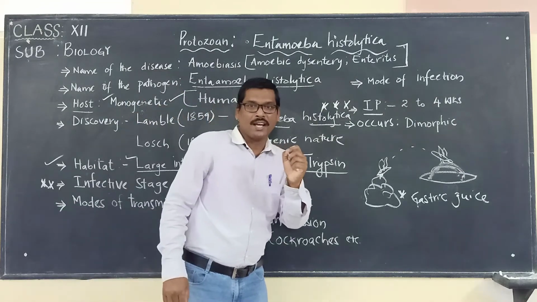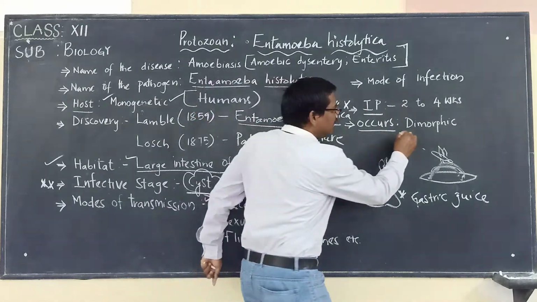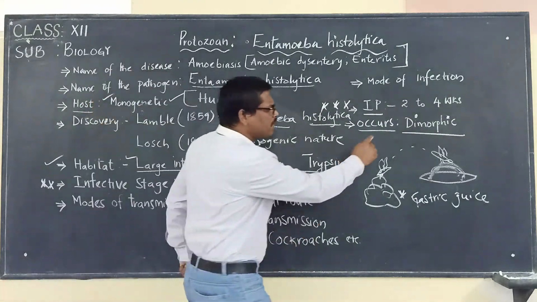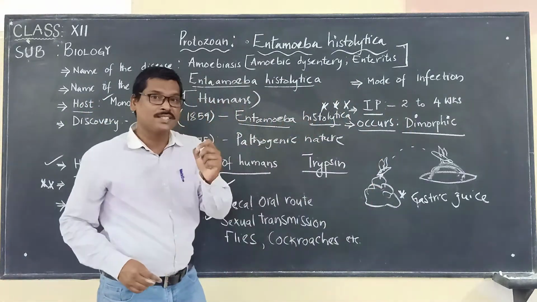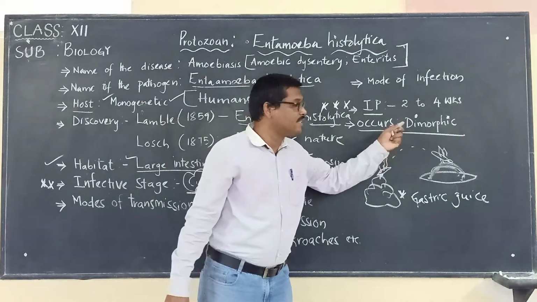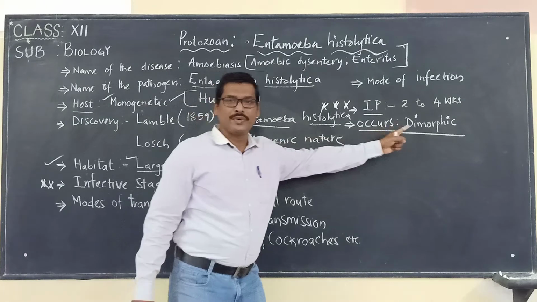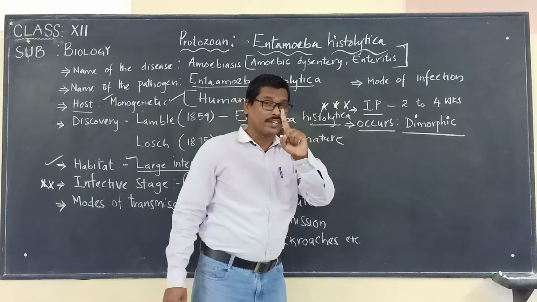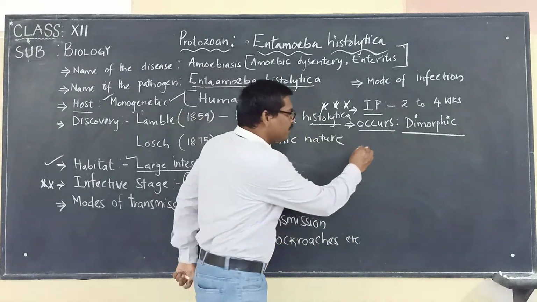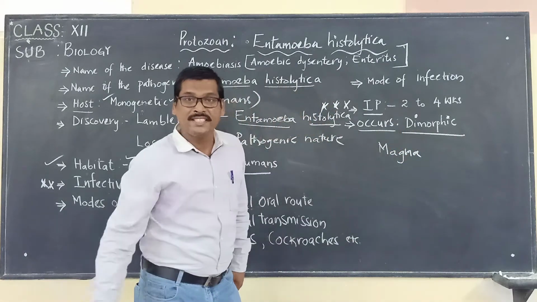And this particular Entamoeba histolytica occurs in dimorphic form. So what do you mean by the word dimorphic? When an organism is existing in two forms, we call it dimorphic.